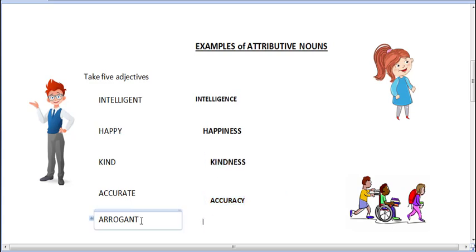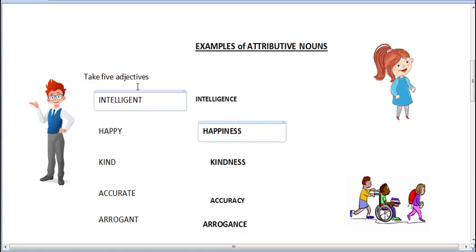Now the fifth word, arrogant. Arrogant means a person who looks down on others, who thinks he is superior to others. Here I will add again a suffix and convert this into an attributive noun, ARROGANCE. So arrogance is an attributive noun. So here I took 5 adjectives and I converted them into 5 attributive nouns.